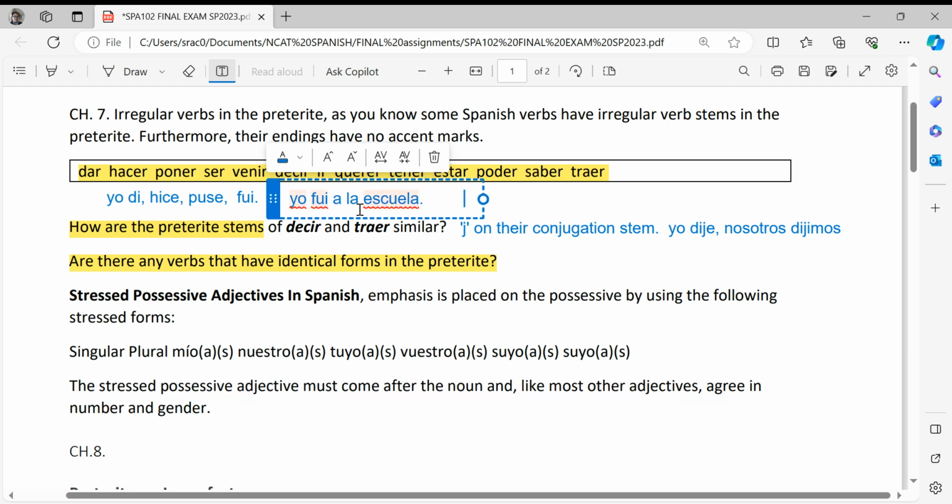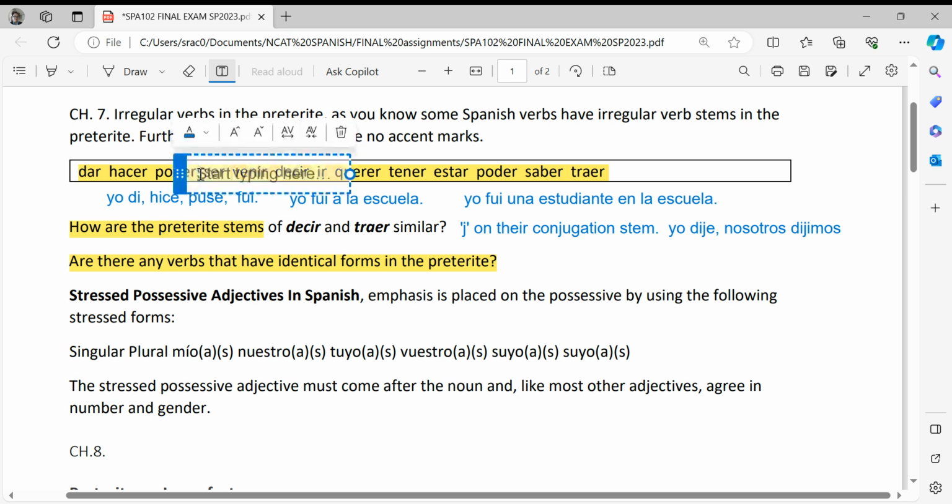But you can also say, yo fui una estudiante en la escuela. There's a difference, right? I went to school and I was a student in school. Both ser and ir have the same ending conjugations, okay?